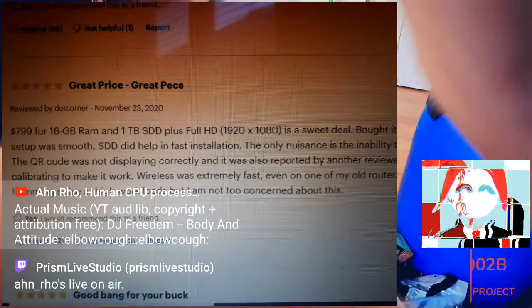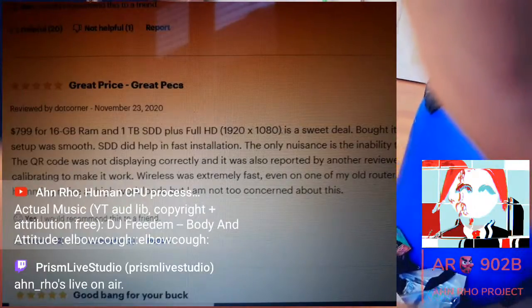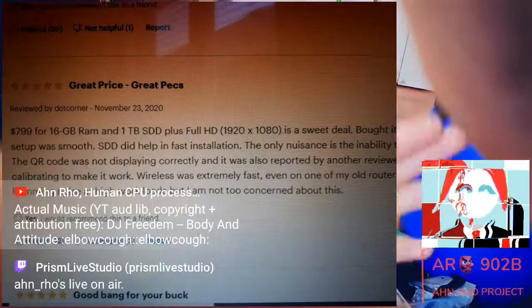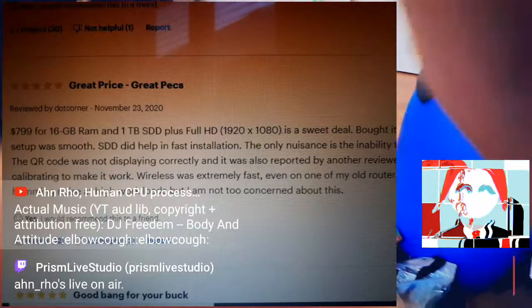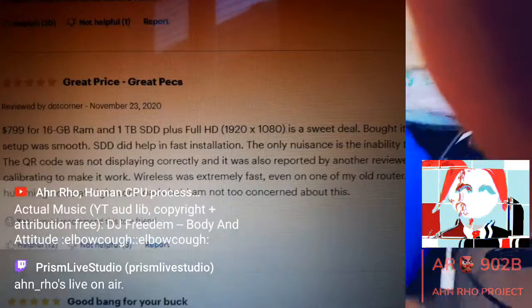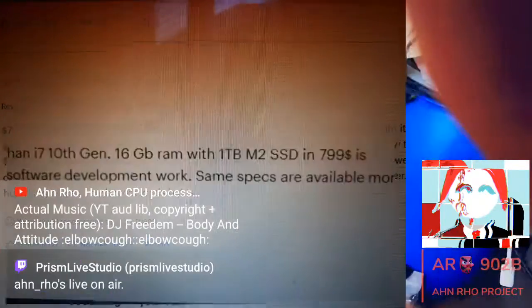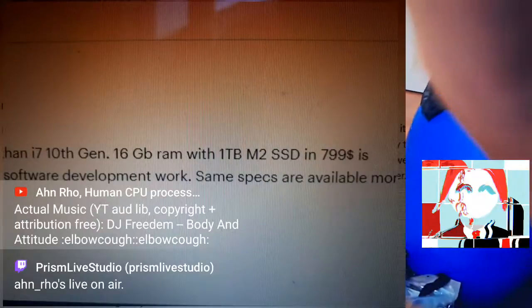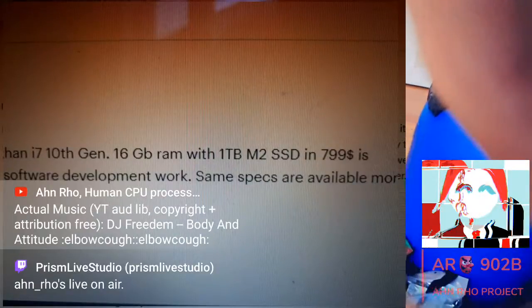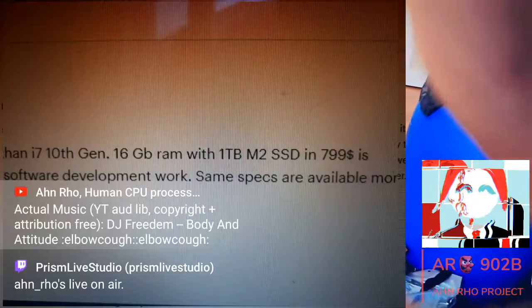So once again, this is for the laptop. $799 for 16 GB RAM, 1 terabyte SSD plus full HD is a sweet deal. Bought it and the setup was smooth. So this guy has a 5-star review, great price, great specs, stuff like that. And then here's another one, a very short condensed one. 16 GB RAM, you know, it's just praise.